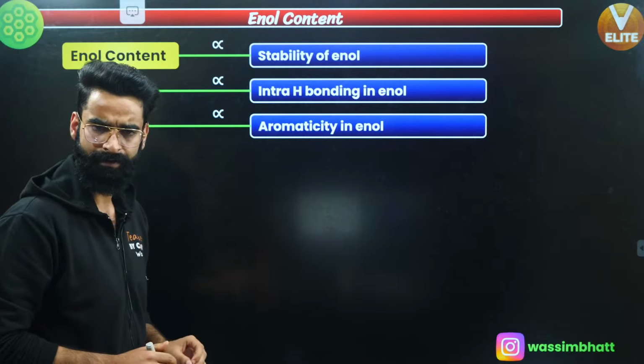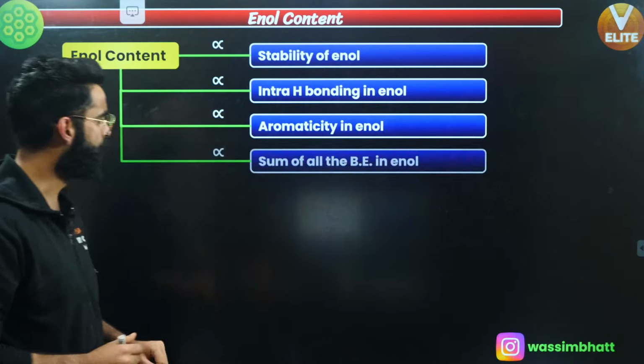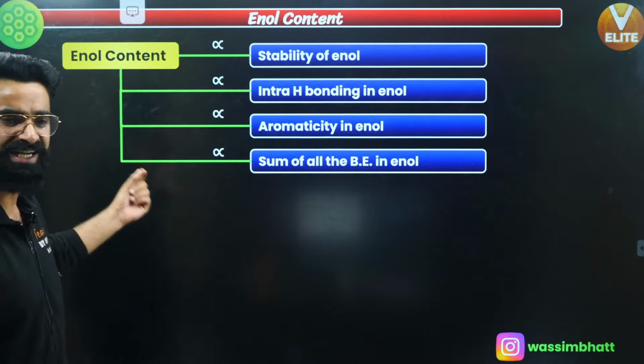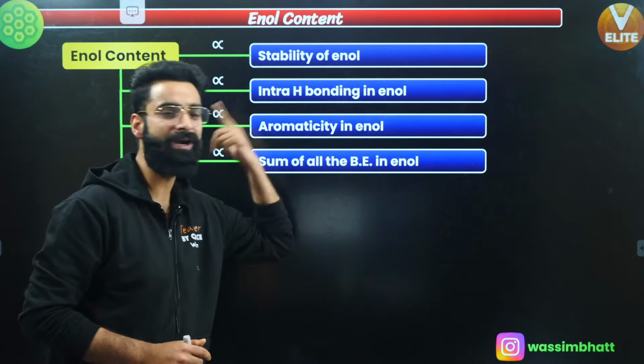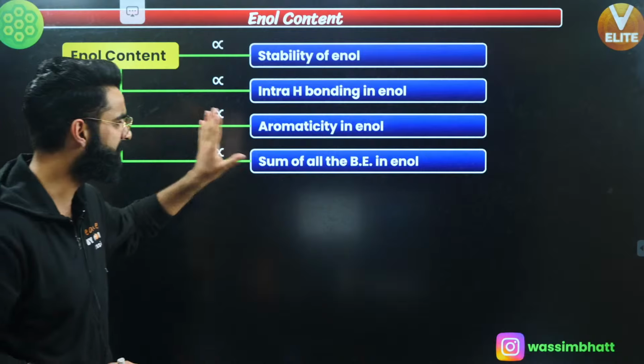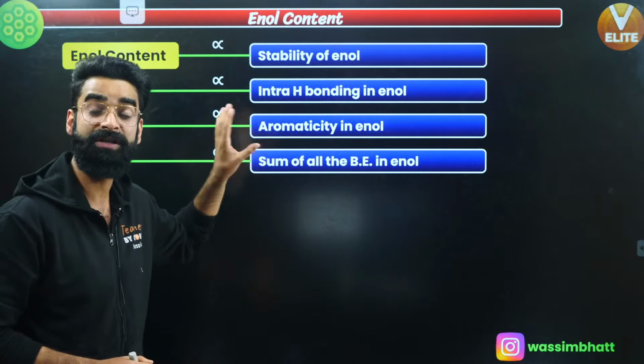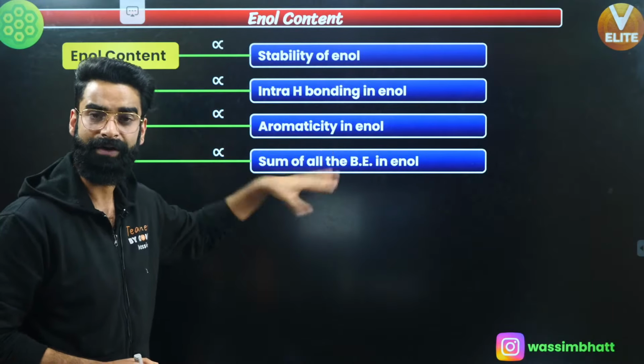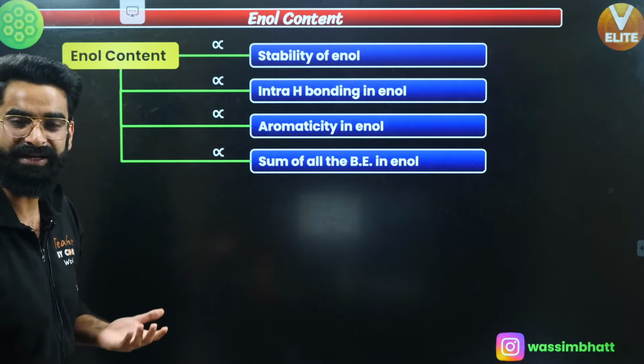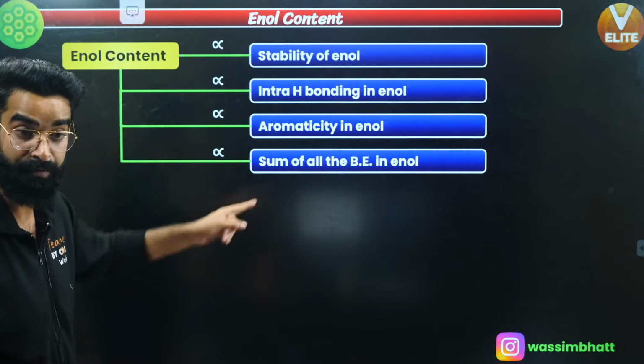Correct? Similarly, a few more things. Remember, enol content depends on the sum of all the bond energies in the enol as well. The more the bond energy of the enol, the more the stability of the enol, and the more the enol content. Remember this as well.